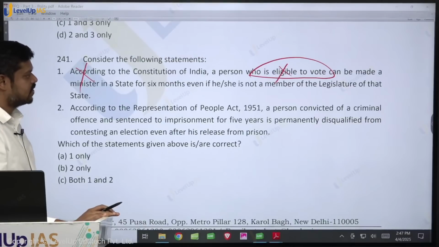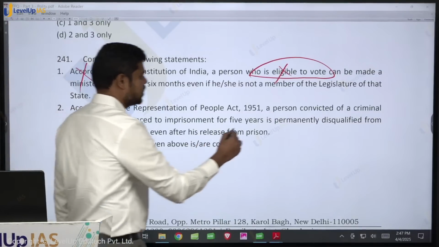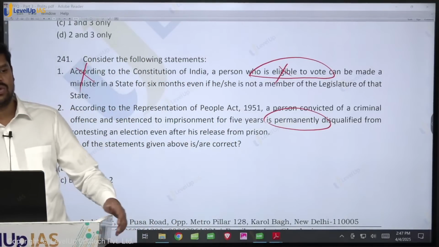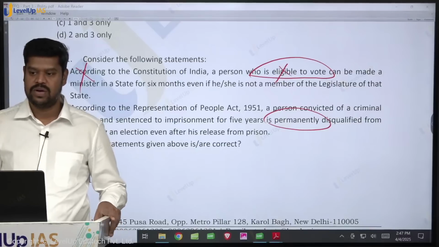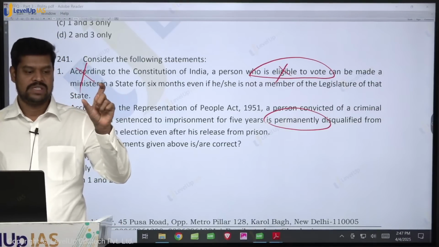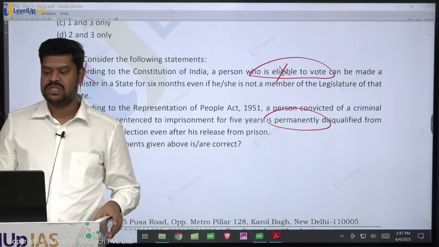According to the Representation of People Act 1951, a person convicted of a criminal offence and sentenced to imprisonment for 5 years is permanently disqualified from contesting election even after his release. Is it true? There is no permanent disqualification. What is the maximum disqualification? Whatever is the term of imprisonment, once he is released, then 6 years. Okay, now tell me, what if the conviction is less than 2 years?